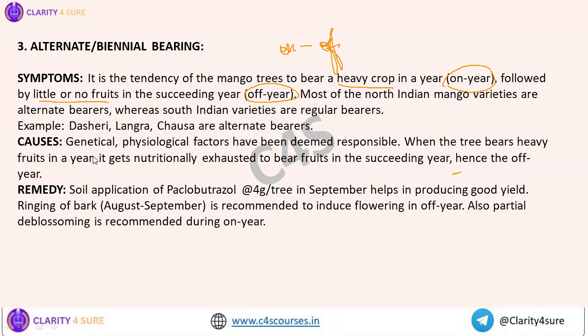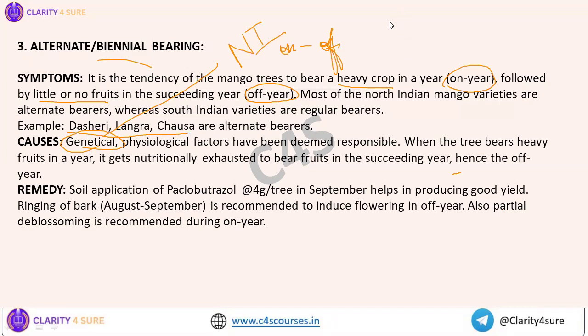Again, here the exact cause is genetical, which is a very important factor. Whichever varieties are genetically alternate bearers will exhibit this disorder. Another very important thing is that most of the North Indian varieties like Langra, Chausa, and Sherry are all what? Alternate bearers.